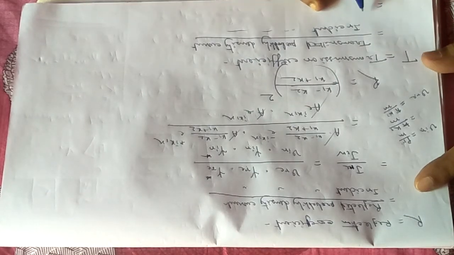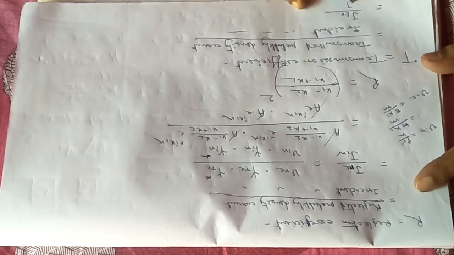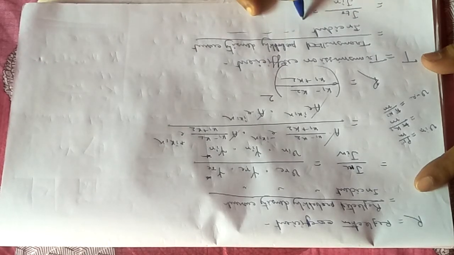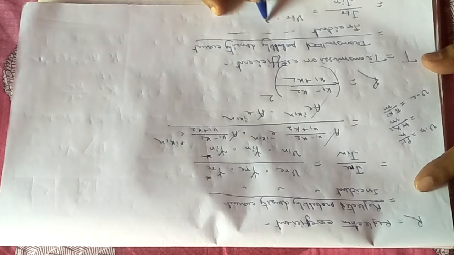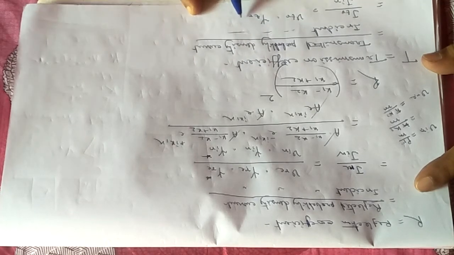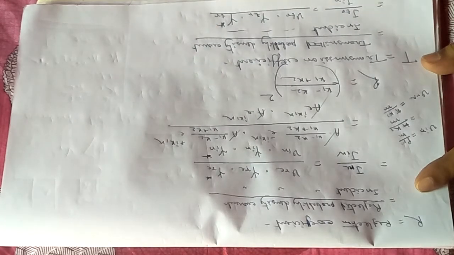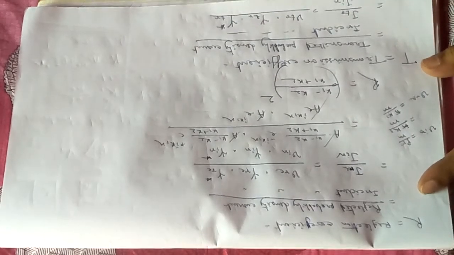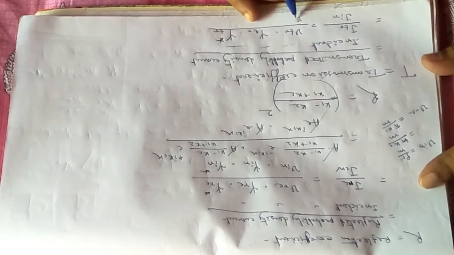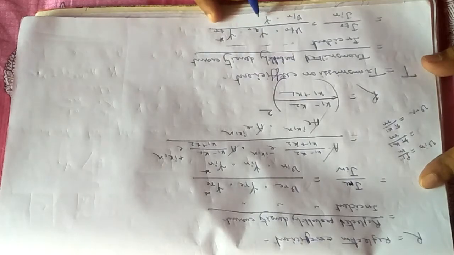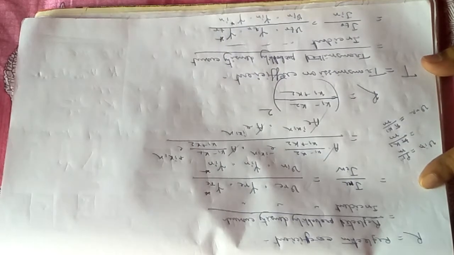So this can be expressed similarly as J transmitted divided by J incident, that means V transmitted into psi transmitted into psi star transmitted, divided by V incident into psi incident into psi star incident.